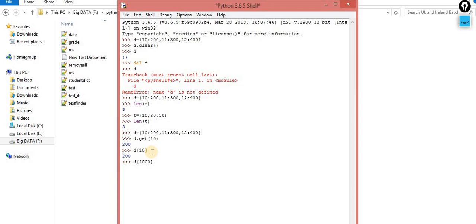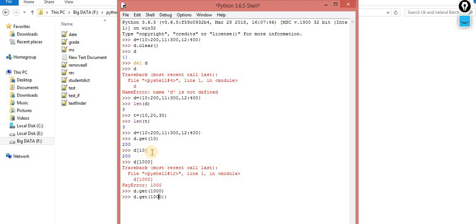This 1000 key is not available. And with this method, when you fetch the data, you will get the error message. But the same thing with the help of get, now you will get None. No error. Why so? Because the 1000 key is not there.